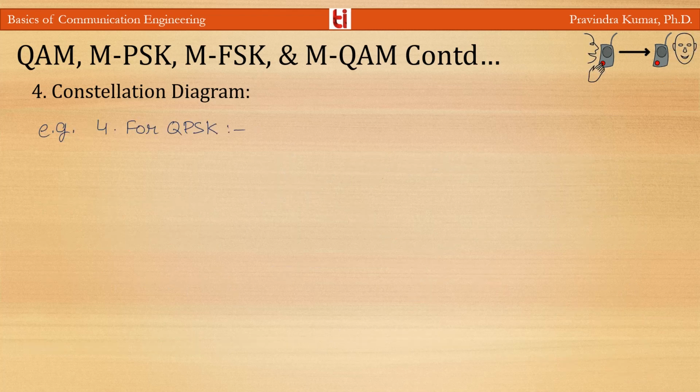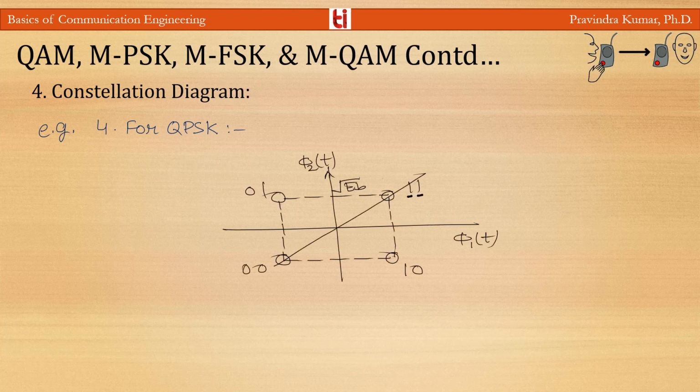And now the constellation diagram for QPSK. QPSK uses two carriers, one in phase and the other quadrature. One element is represented by the in-phase carrier and the other element by the quadrature carrier. The amplitude for the final signal element sent for the 2-bit data element is under root 2 EB.